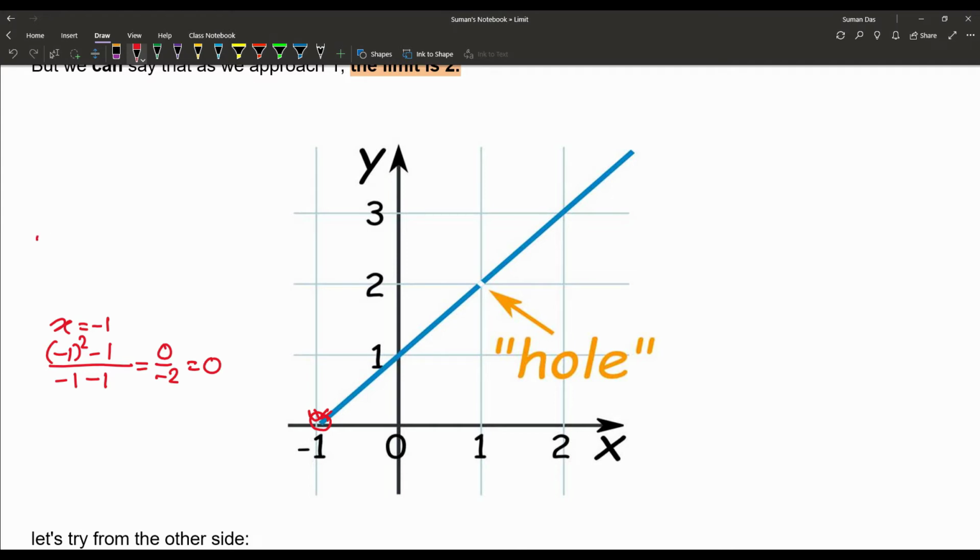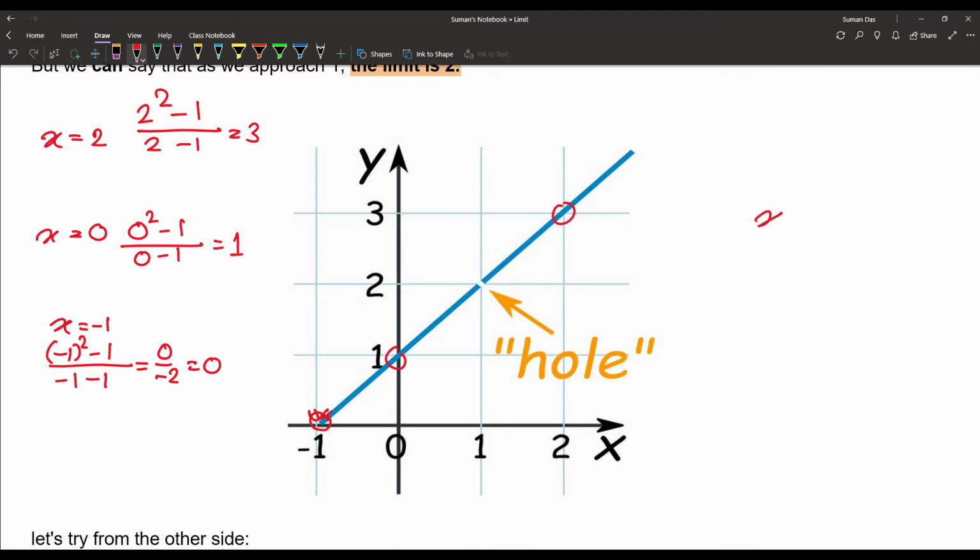Now when x is equal to 0, that gives 0 square minus 1 upon 0 minus 1, and the result is 1. When x is equal to 2, that is 2 square minus 1 upon 2 minus 1, which is 3. But what is happening here? When x is equal to 1, the result is 0 by 0, so we put a hole in the graph.